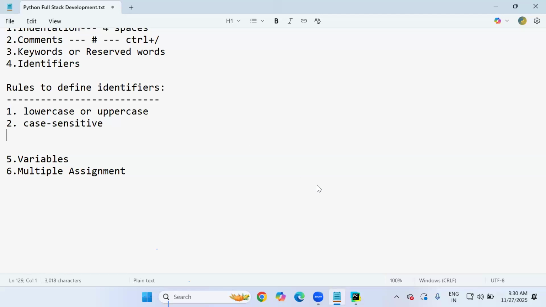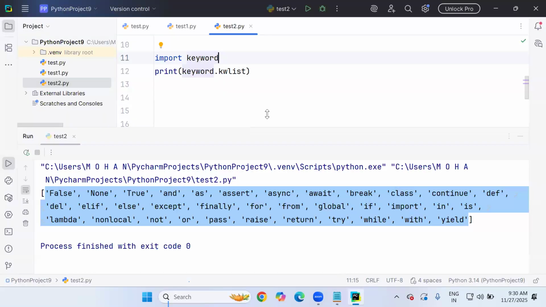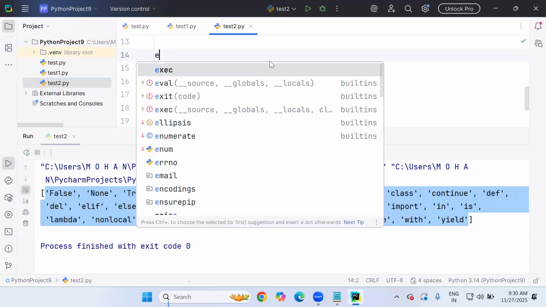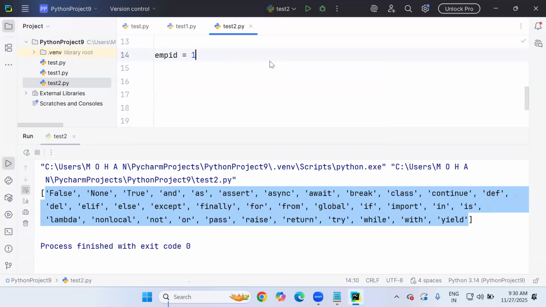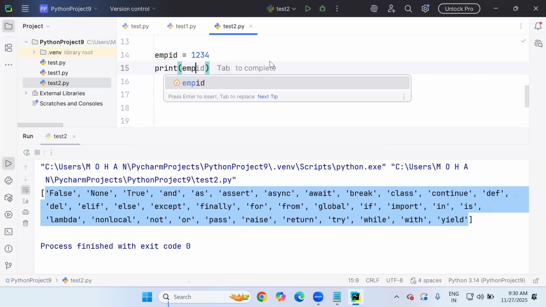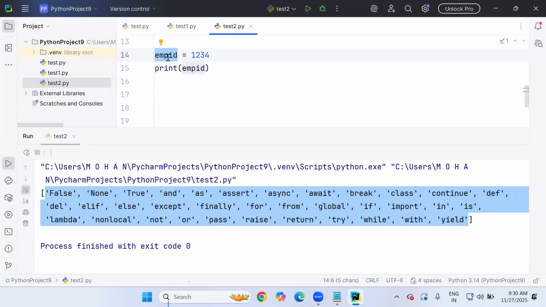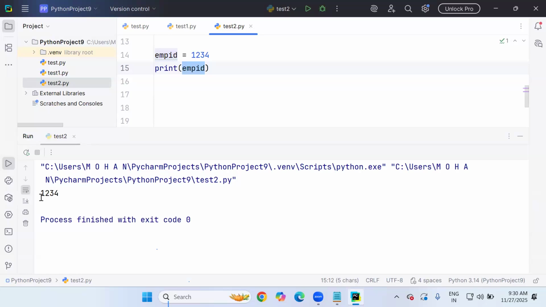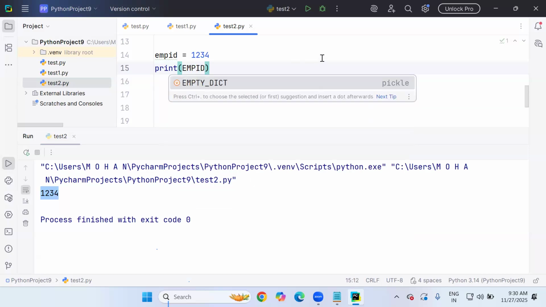You can't change it. For example, you can see here, my variable name is emp id equal to 1234. Print emp id. I have declared my variable name in lowercase, right? How am I accessing it? Lowercase only. It works well. The result is 1234. In case I try to access this variable name with capital letters, is it possible, sir?